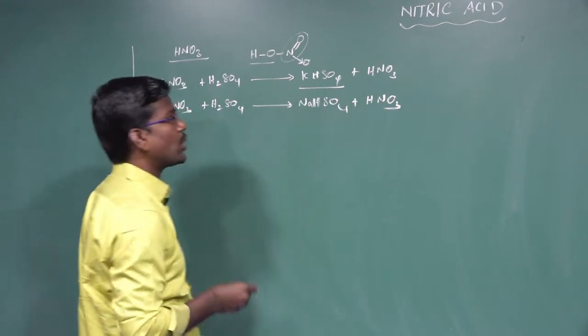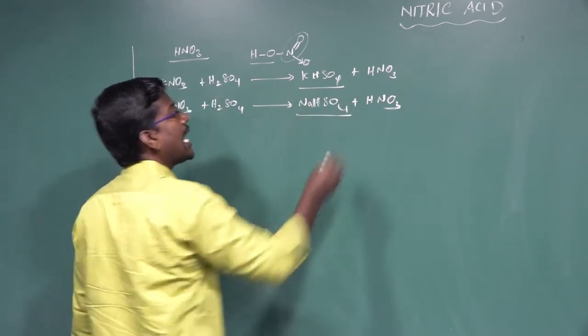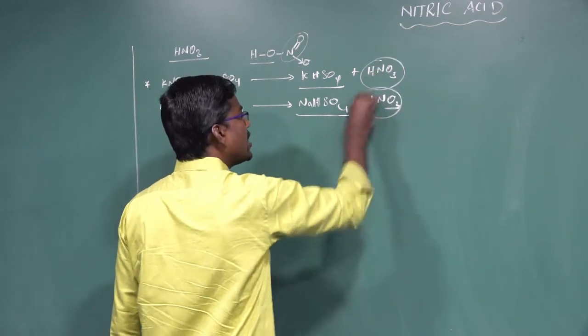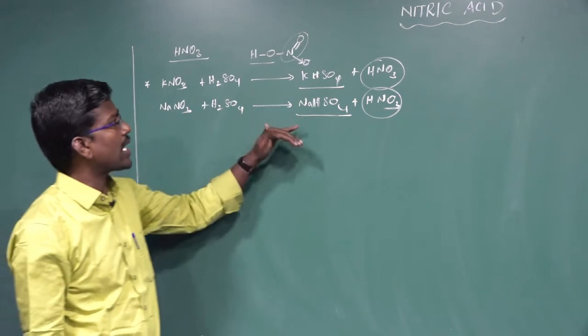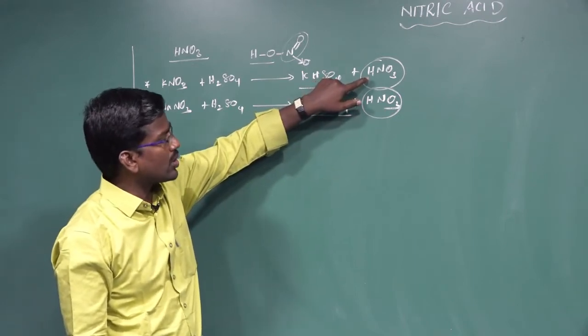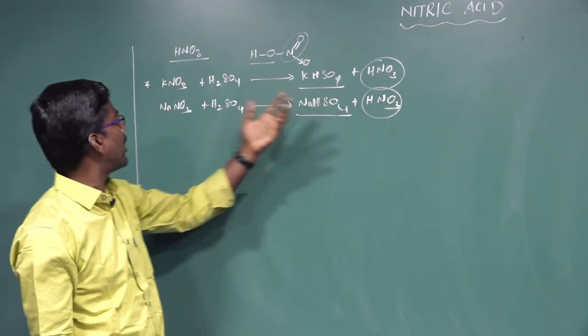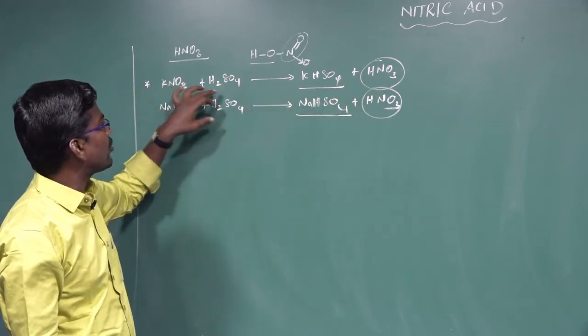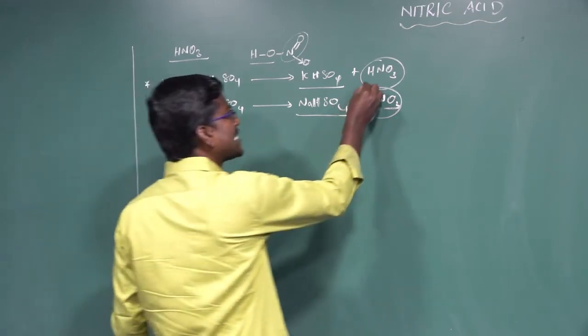KHSO4 is otherwise called potassium bisulfate, NaHSO4 otherwise called sodium bisulfate. Nitric acid is the major product. Sodium bisulfate and potassium bisulfate are minor products, byproducts. A major amount of HNO3 can be prepared from potassium nitrate with sulfuric acid or sodium nitrate with sulfuric acid. So nitric acid is formed.